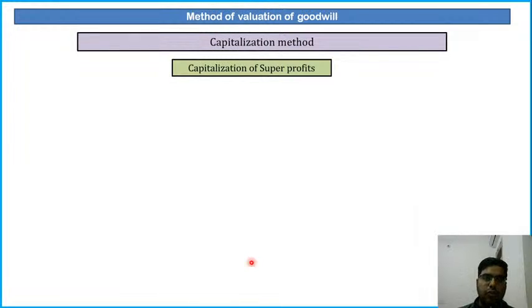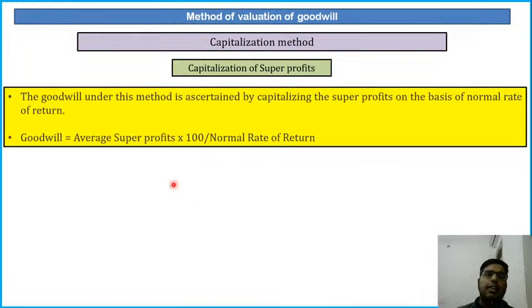Next is capitalization of super profits. Very easy. The goodwill under this method is ascertained by capitalizing the super profit on the basis of normal rate of return. So you have calculated the value of super profits. Okay, average super profits you have calculated. I have told you how to calculate the super profits. Now you have to multiply it by 100 and divide it by normal rate of return.